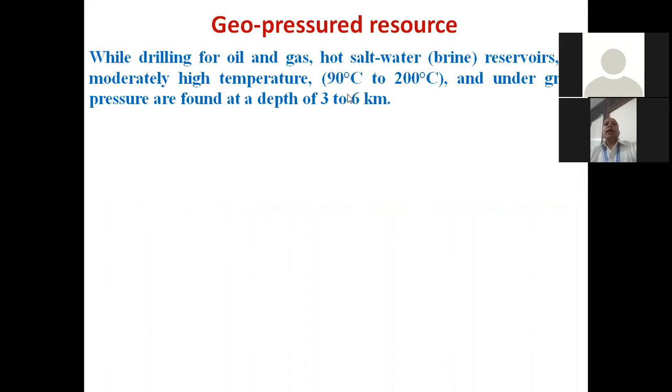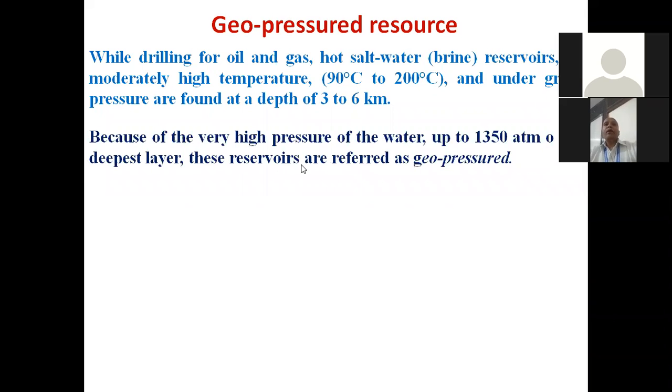While drilling for oil and gas, hot salt water brine reservoirs of moderately high temperature, 90 to 200 degrees centigrade, are found underground at a depth of 3 to 6 kilometers. It has very high pressure, of the order of 1000 atm. Okay, because of the very high pressure of the water, up to 1350 atm at the deepest layer, these reservoirs are referred to as geopressure.